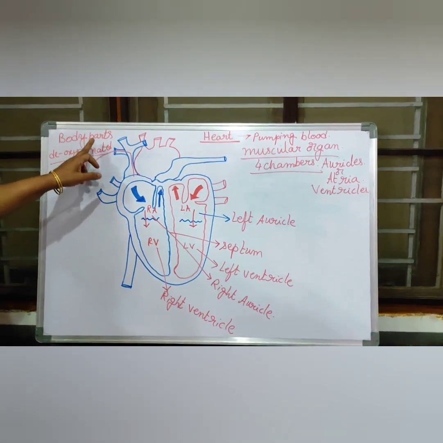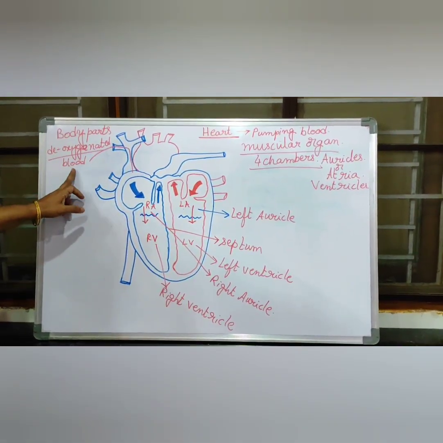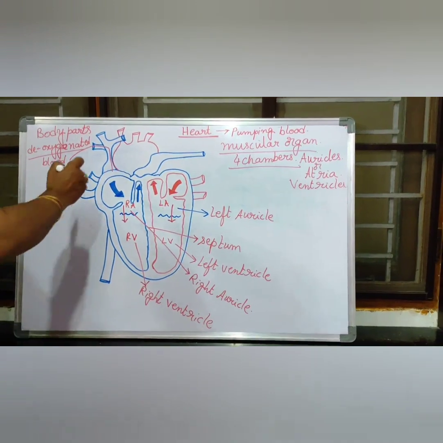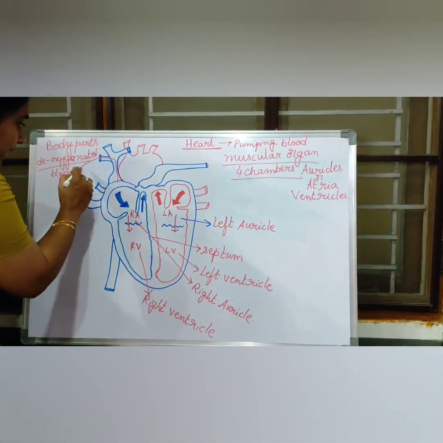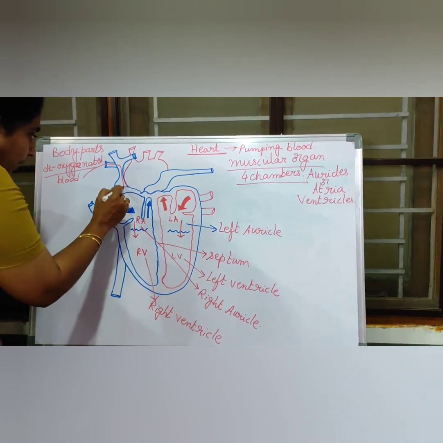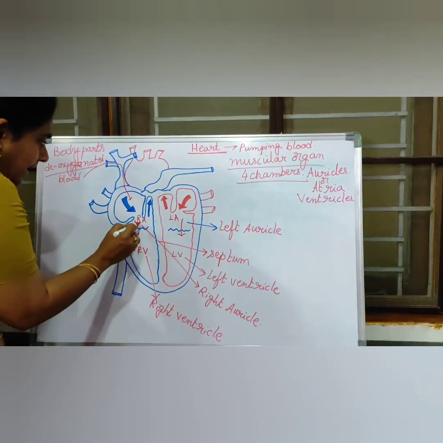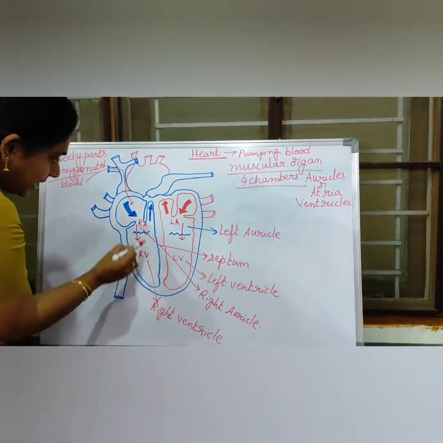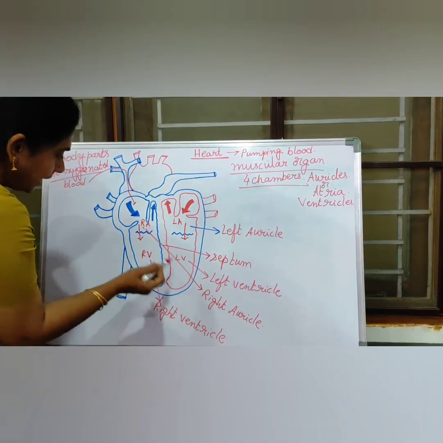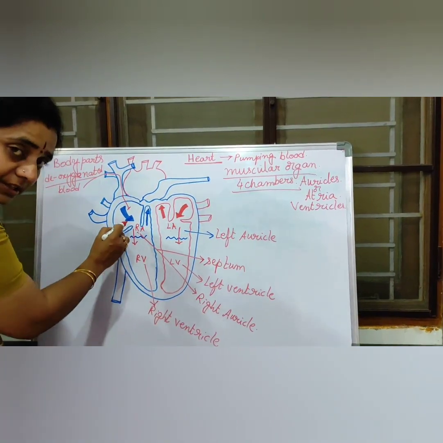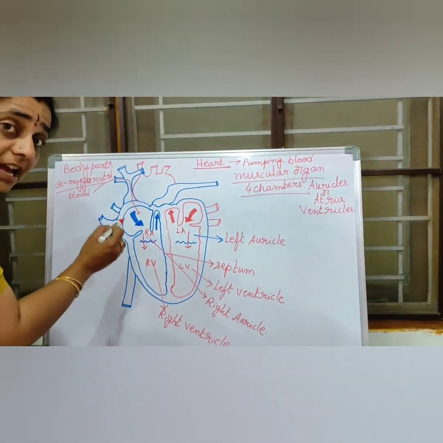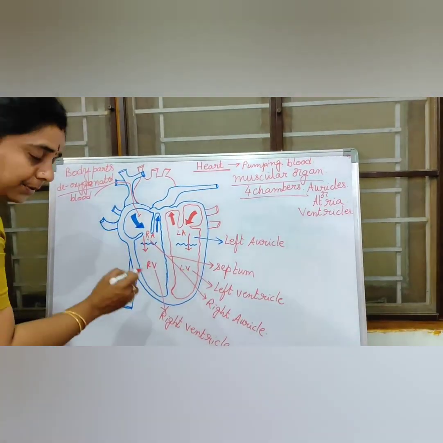Okay, so the body parts are giving deoxygenated blood, meaning carbon dioxide rich blood, to these vessels, and these vessels are collecting the impure blood and pouring that impure blood into the right auricle. This is what, children? Right auricle. So this right auricle is completely filled with which blood, children? Which blood? Deoxygenated blood or impure blood.